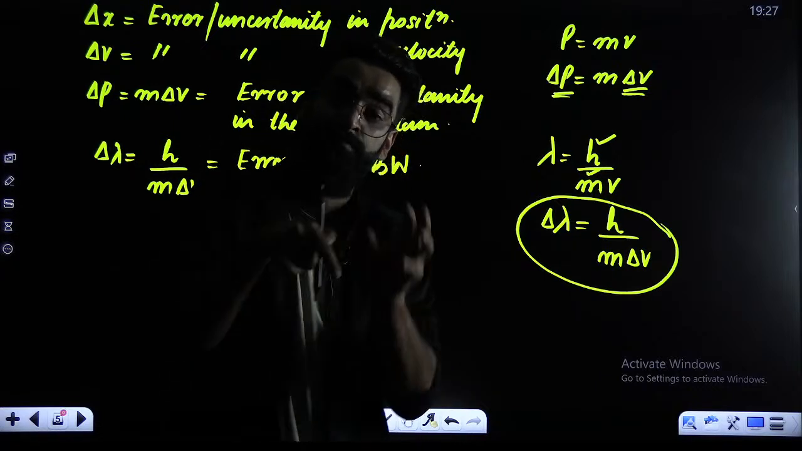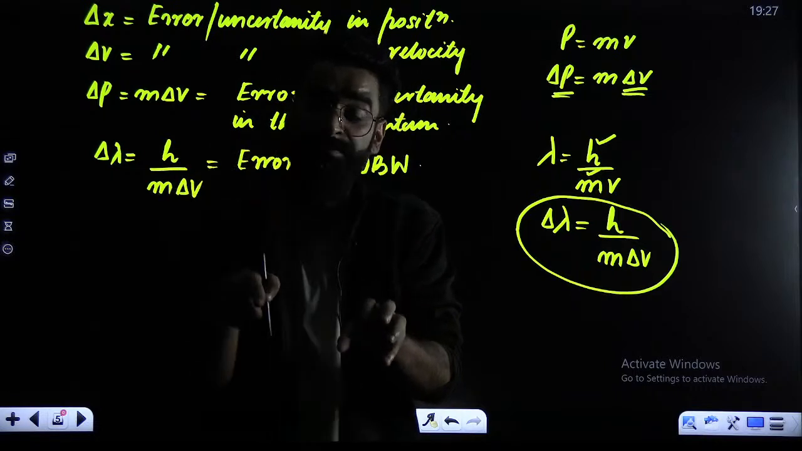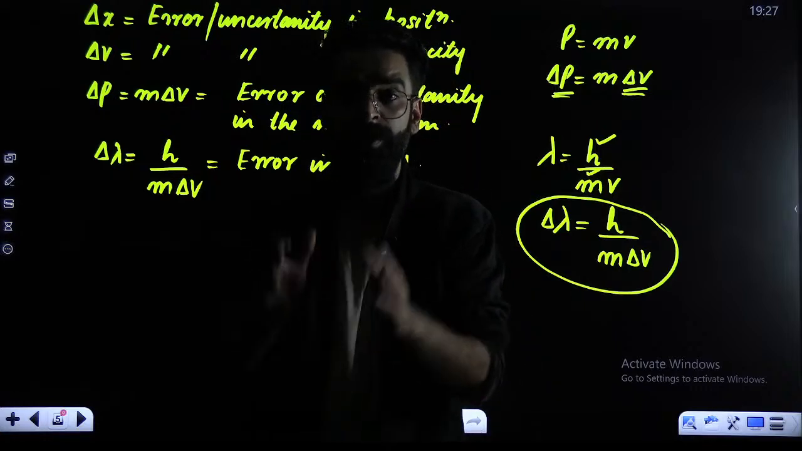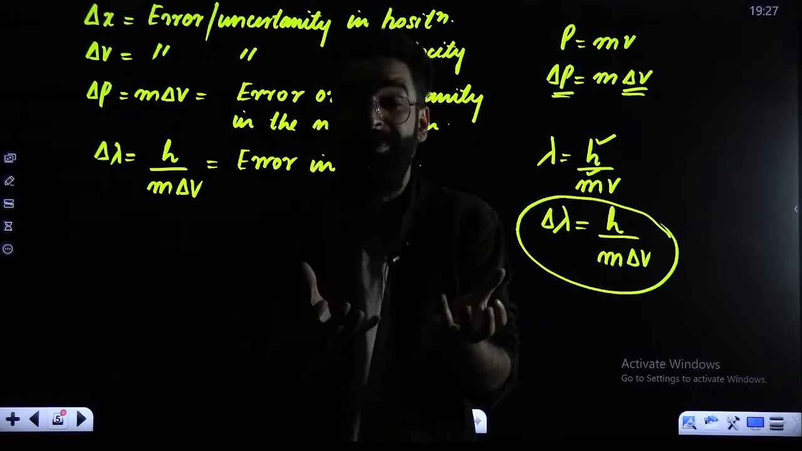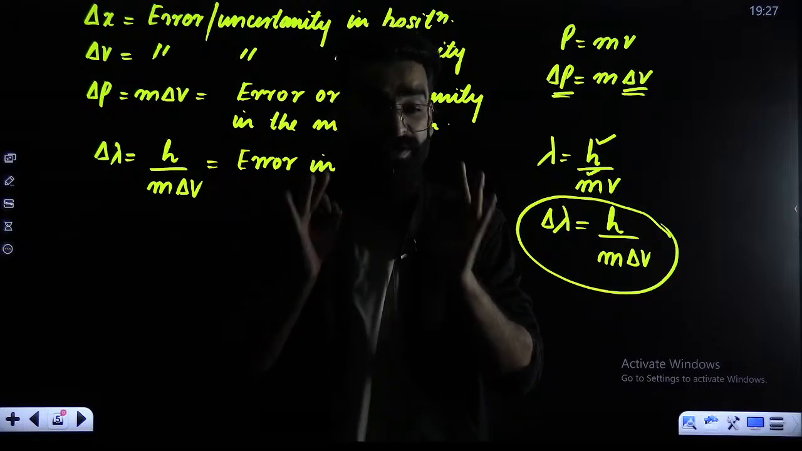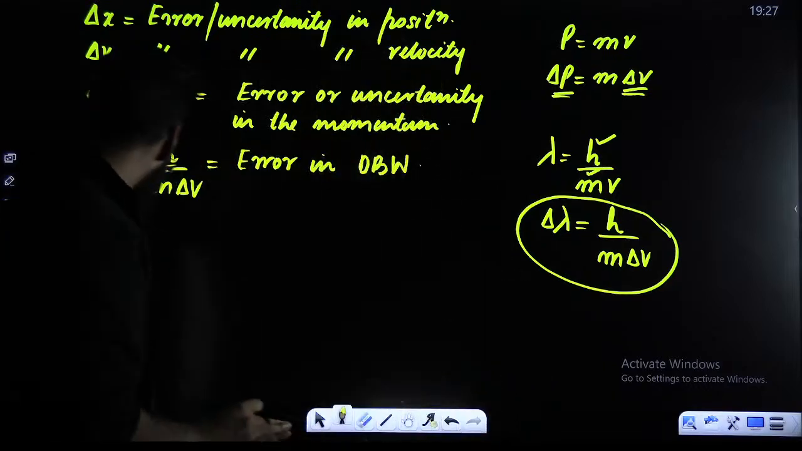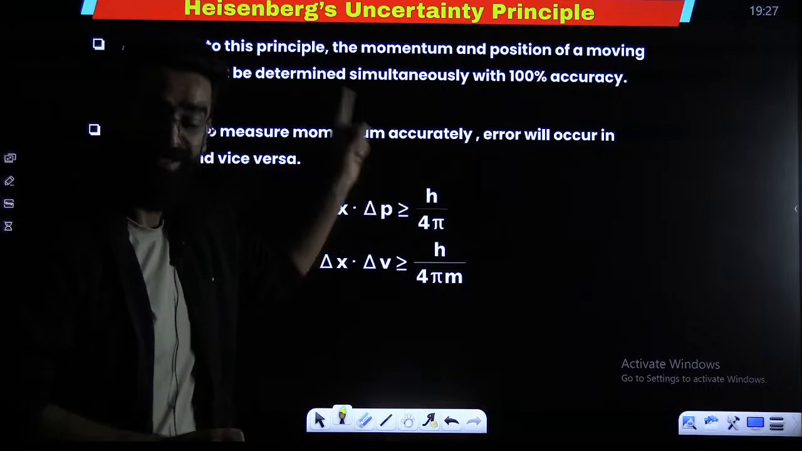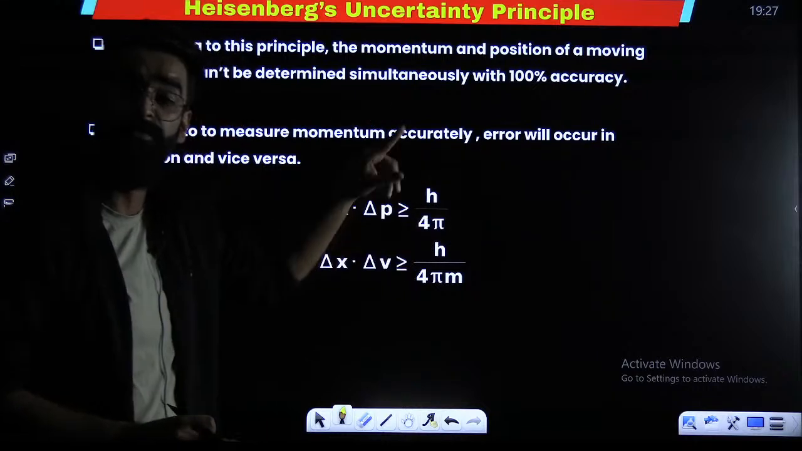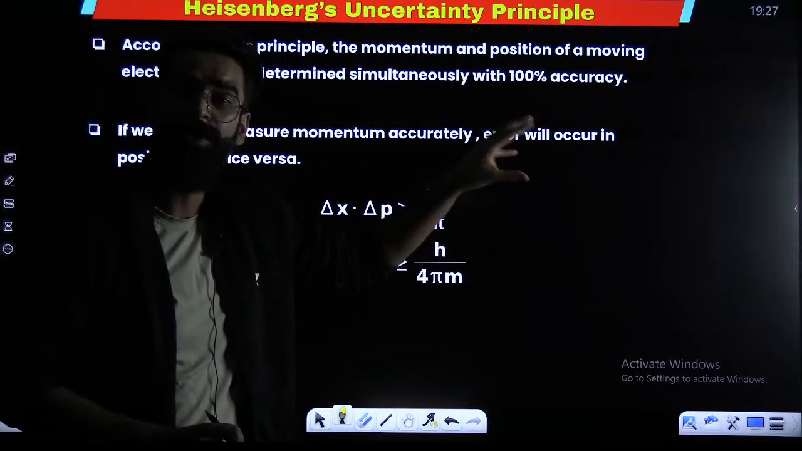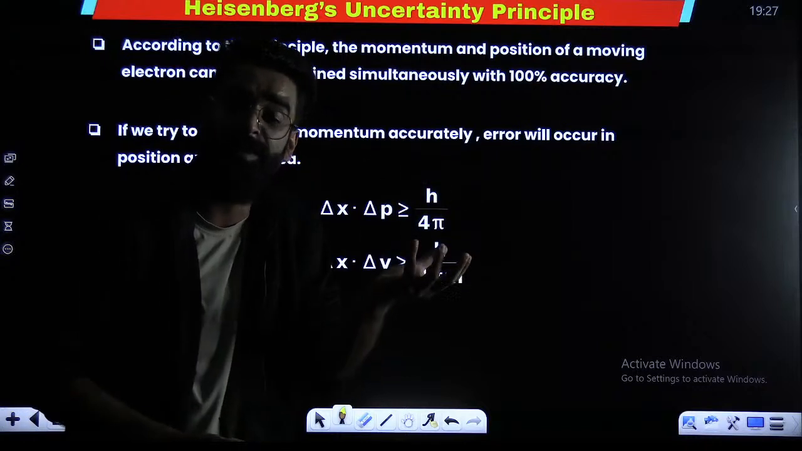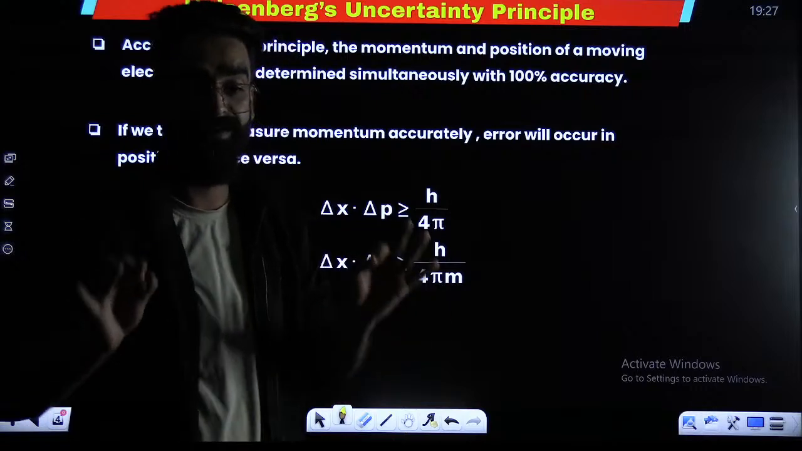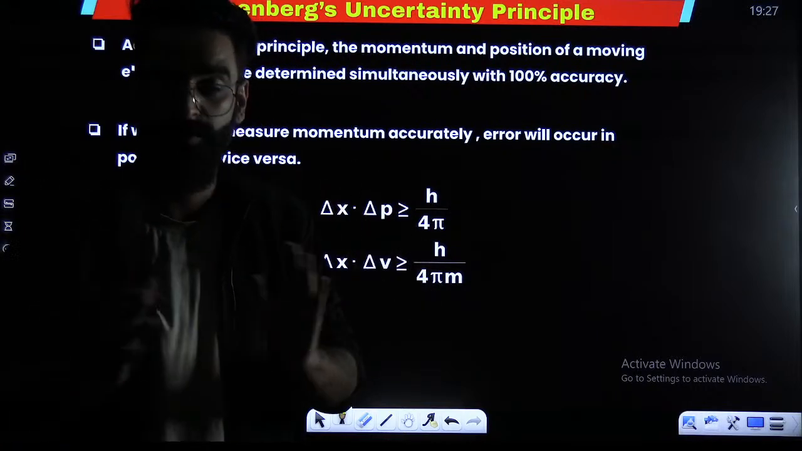If you want to find the momentum of the microscopic particle, at the same time, there will be error in the position. So both of the things, position and momentum of the microscopic particle, cannot be calculated simultaneously with 100% accuracy. If we try to measure the momentum accurately, there will be error in the position. If you want to locate the position of the microscopic particle accurately, there will be error in the momentum. So both cannot be calculated simultaneously with 100% accuracy.